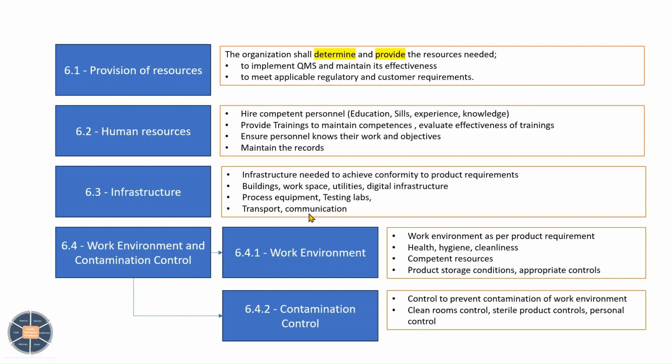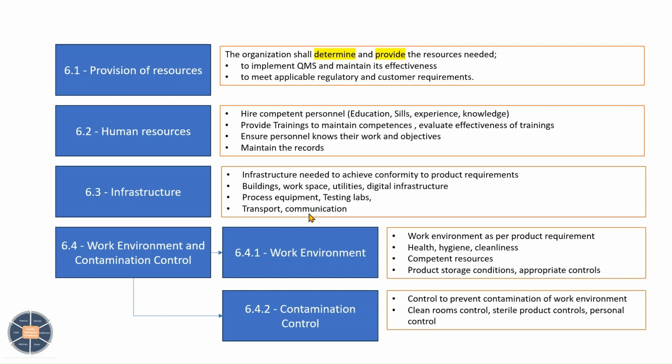So how are we ensuring that work environment? Management has to ensure health and hygiene of the employees, cleanliness of the facility, and competent resources who can maintain that work environment. For product storage conditions, appropriate controls should be there, like the humidity and temperature control we were talking about.